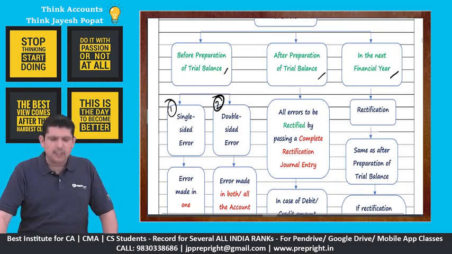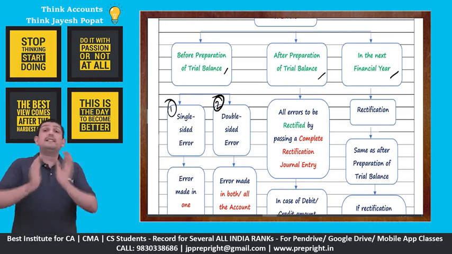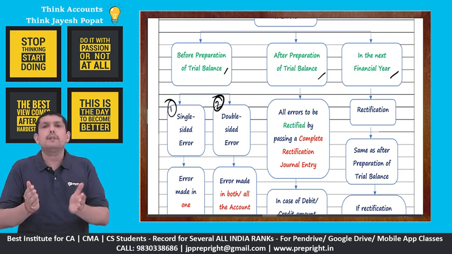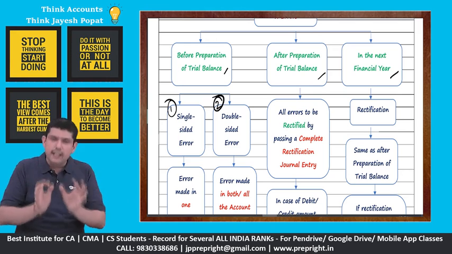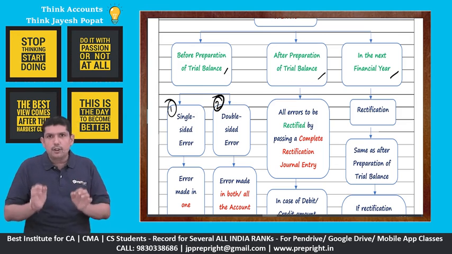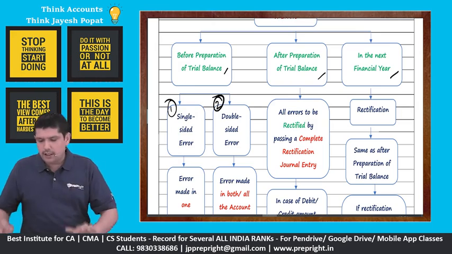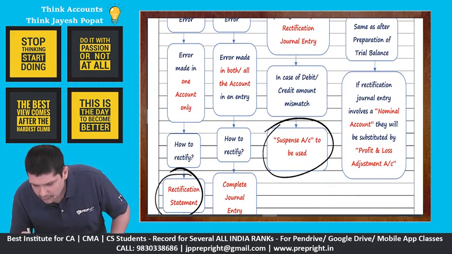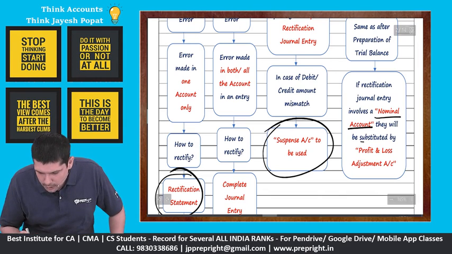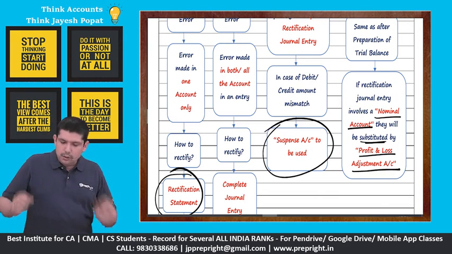Then in the next financial year, see, the method that we use to rectify in the next financial year is absolutely same. No difference. It's absolutely same as after preparation of the trial balance. The only difference is that if in your rectification journal entry, right, if there's a nominal account being involved, you will substitute that nominal account by profit and loss adjustment account. I'll let you know the reason why.